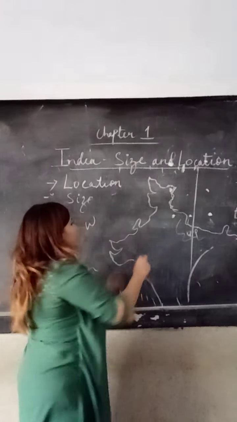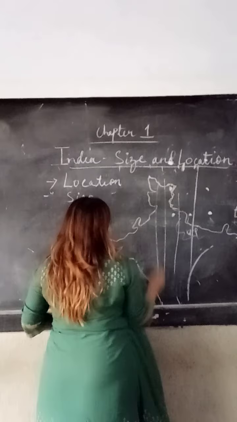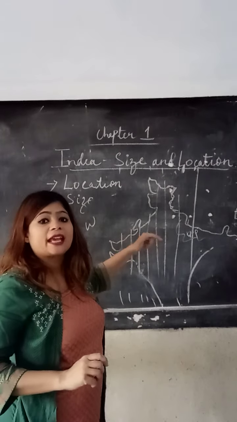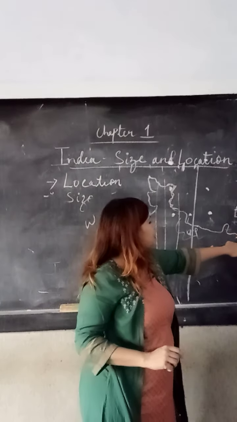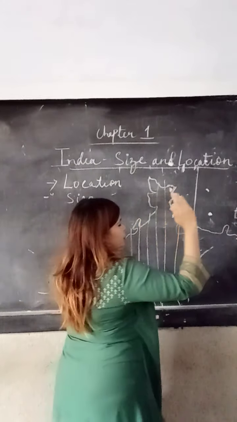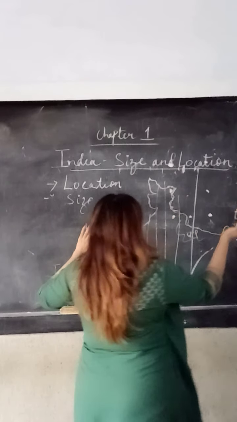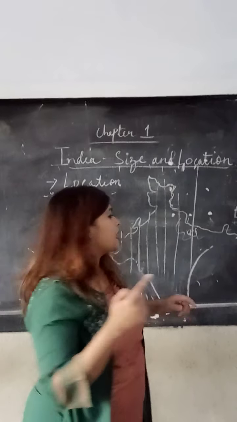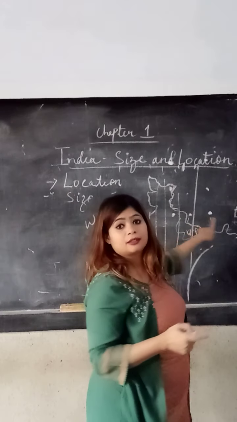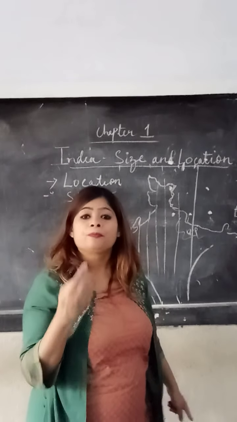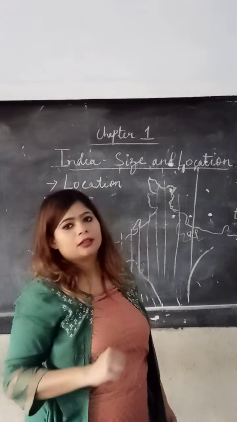Then, because we have 30 longitudes, the earth will take time to shift from Arunachal Pradesh to Gujarat. Gradually the earth will rotate, but it will take time for Gujarat to face the sunlight, and Arunachal Pradesh faces the sunlight 2 hours earlier.